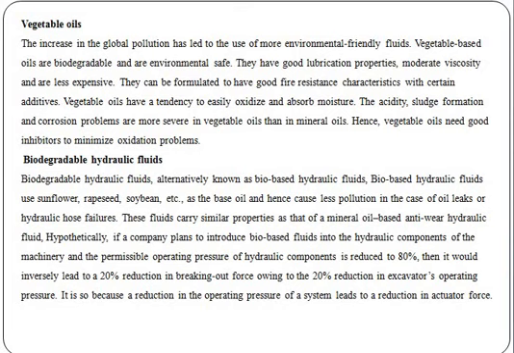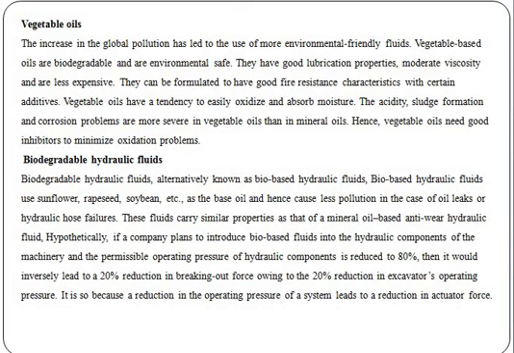Next one is vegetable oils. Global pollution has led to more environmentally friendly fluids. The vegetable based oils are biodegradable, environment friendly, and also safe. These vegetable oils have good lubrication properties, moderate viscosity and are less expensive. Therefore, vegetable oil needs a good inhibitor to minimize oxidation problems.